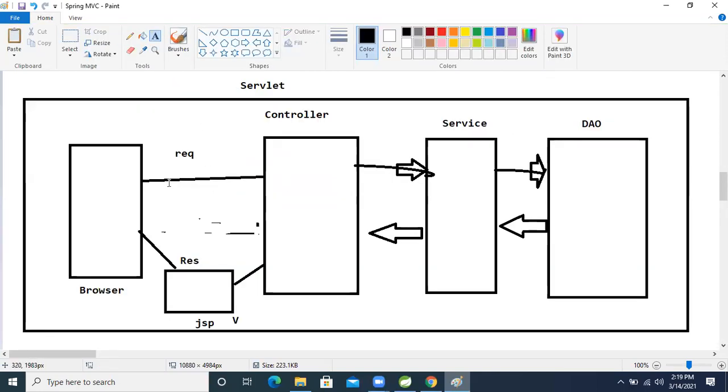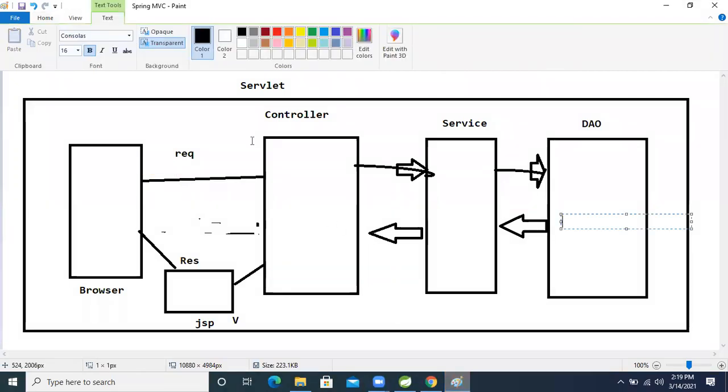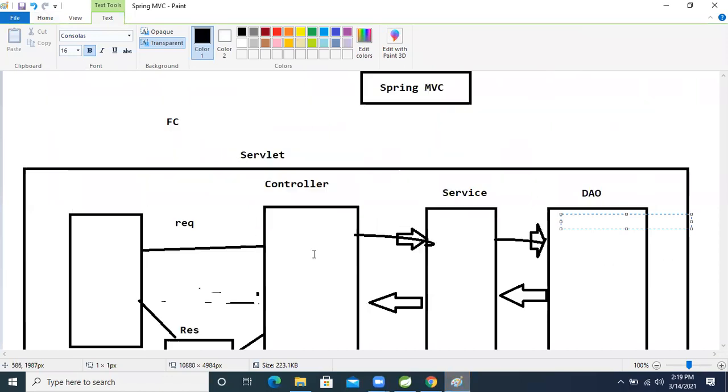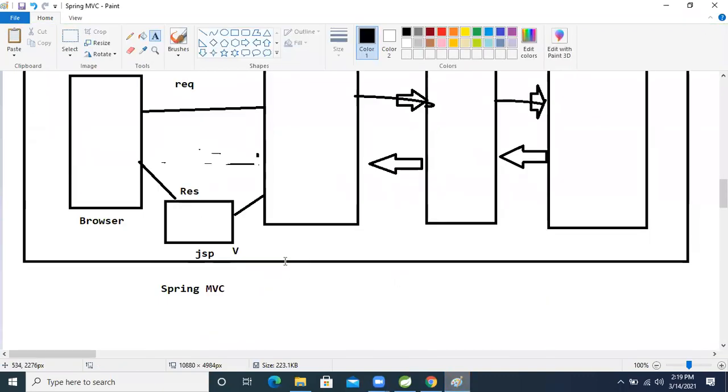So this will become the view. And who is monitoring the request? Whenever the client makes a request, who processes it, what is needed and what kind of request is coming? Our controller class, which is developed on servlet.